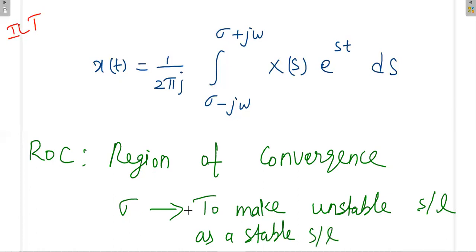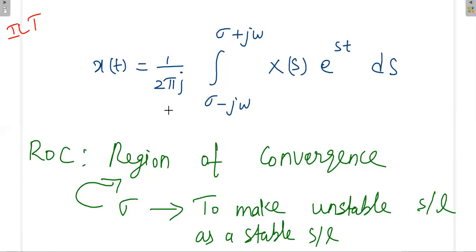But only under certain conditions will you get this. Sigma could be anything in general, but only under a certain range of values of sigma will you attain this condition. That range we call the region of convergence. That means under what range of sigma values your unstable signal becomes like a stable signal so that you can proceed.